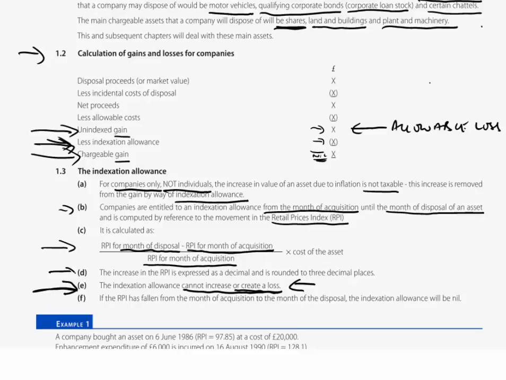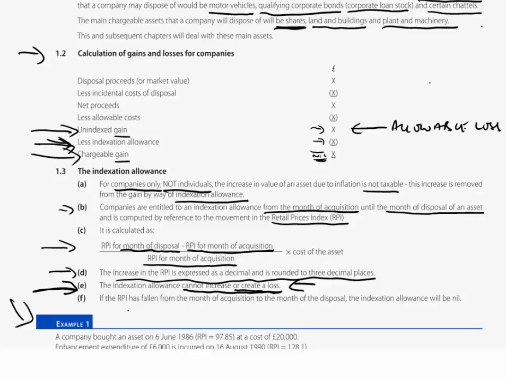Now again, note D here, look at this. The increase in the RPI is expressed as a decimal, and is rounded to 3 decimal places. Now, in example 1 in a moment, we'll show you how to do that precise calculation. But what we're going to do is express it as an indexation factor, taking it, because it won't be a nice round number, to 3 decimal places. What that effectively will represent is the percentage increase in the RPI from when you bought to when we sold.